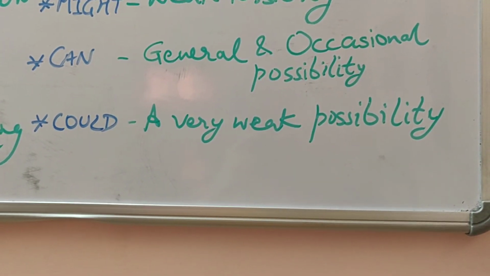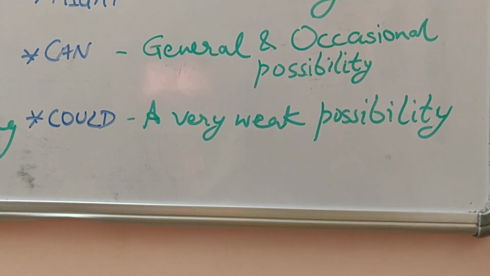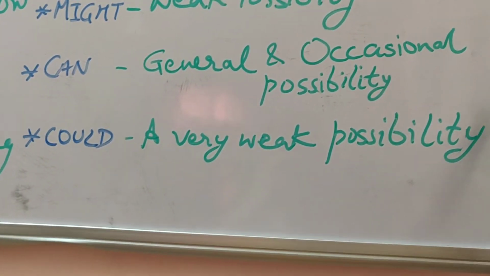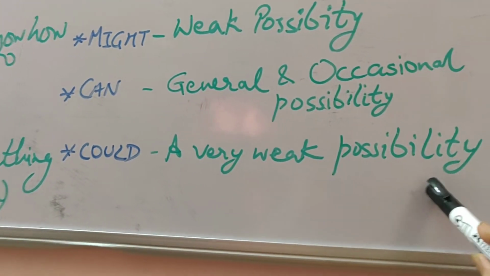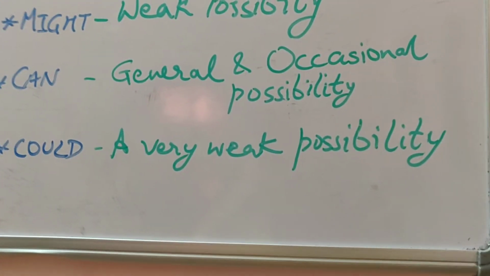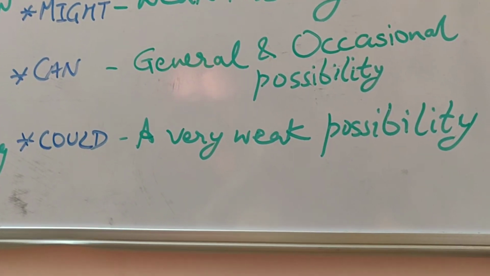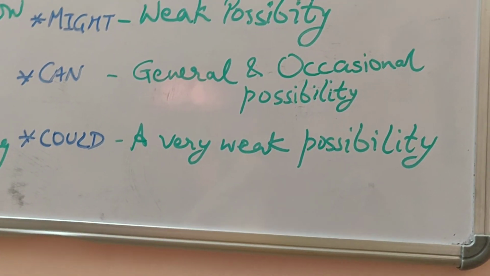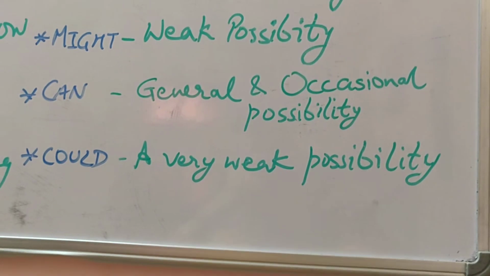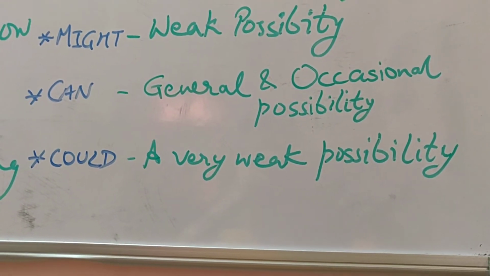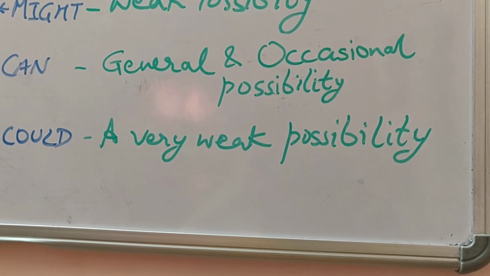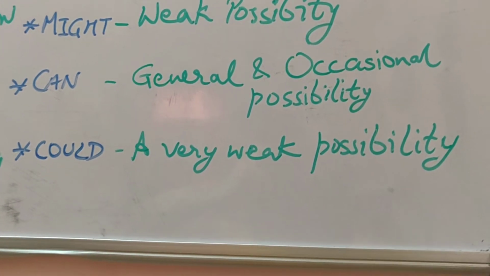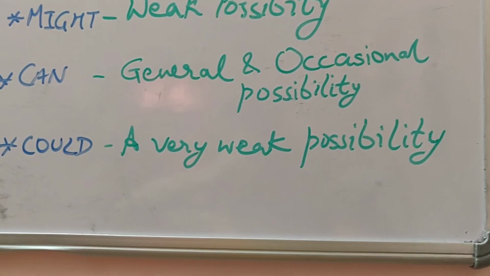Now come to the fourth type of possibility, that is could. In case of could, what will happen? There is a very weak possibility. When your sentence shows that there is a very weak possibility that something will happen. Like we can say in today's situation of corona pandemic, schools could open by September, or colleges could open by September. So that is a very weak possibility. We don't know whether it will open or not.